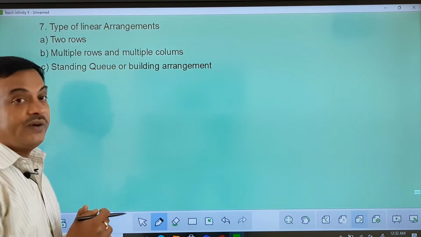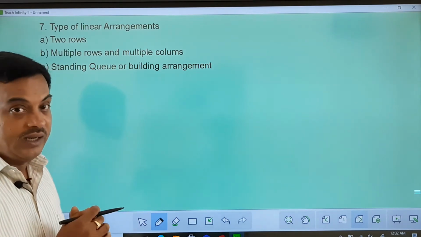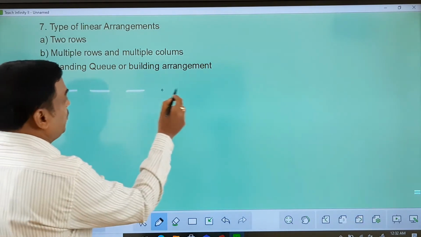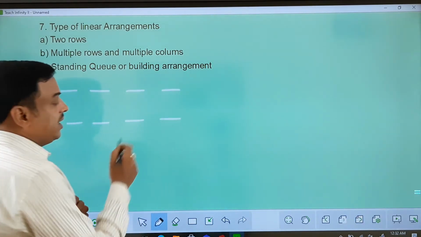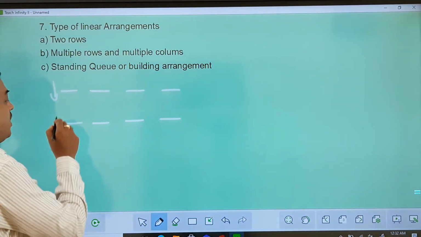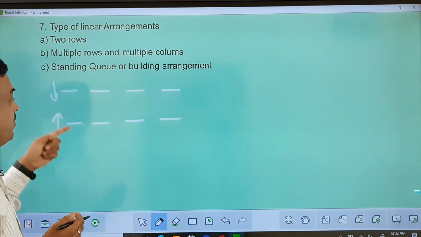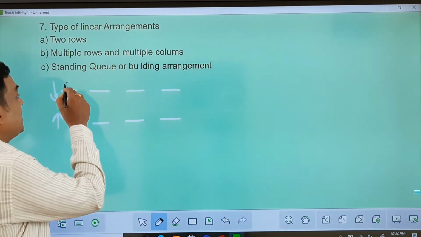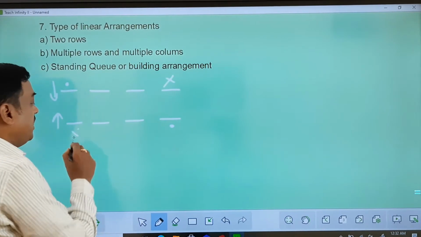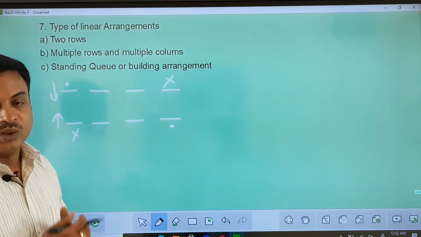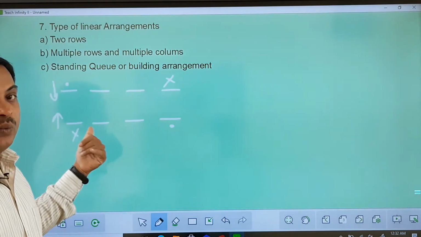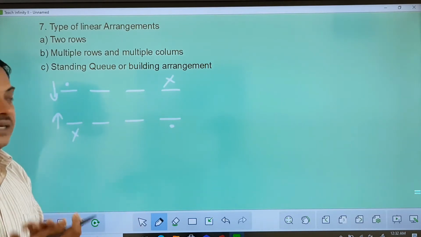Now what are the other types of arrangements we have under linear arrangements? First one, 2 row. If you see 1, 2, 3, 4, 1, 2, 3, 4. If you arrange people in 2 rows, one facing south direction, one facing north direction, every person has an opposite person, there can be diagonally opposite positions like this, then we call it a 2 row arrangement. So this is one other type of linear arrangement we have. One set of people facing south, one set of people facing north, each in opposite directions.